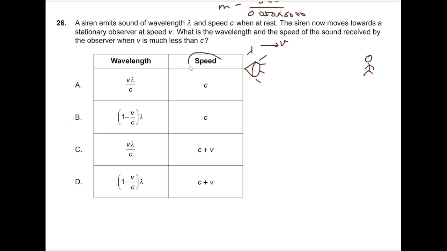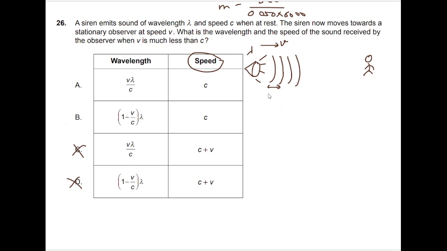Let's talk about the speed of the sound heard by the observer first. Just imagine this siren is giving out some wavelengths. This is a stationary observer, not moving towards or away from the siren. So the sound which comes out of the siren will reach with the same speed. The speed can't change because the observer is at rest. So the speed should be c only. It cannot be the c or d option, because the speed has to be c. Now the wavelength will definitely change. Why? Imagine the first wavelength is given out by the siren. By the time the second wavelength is given out, this siren will already have traveled some distance.